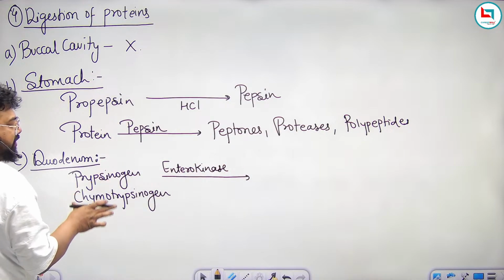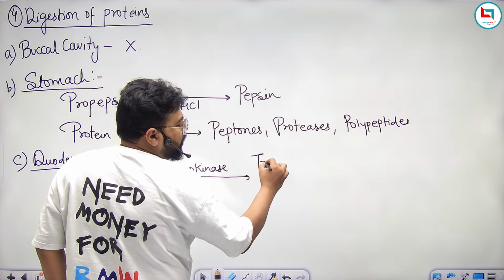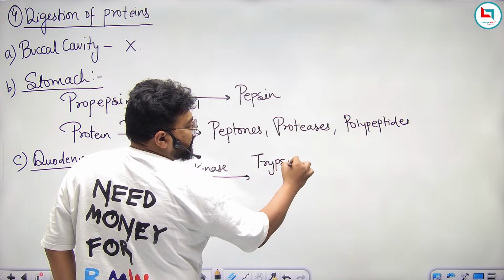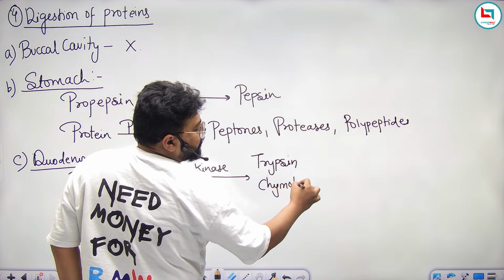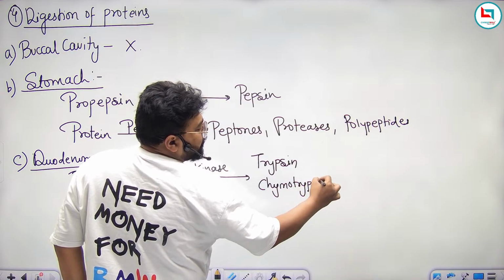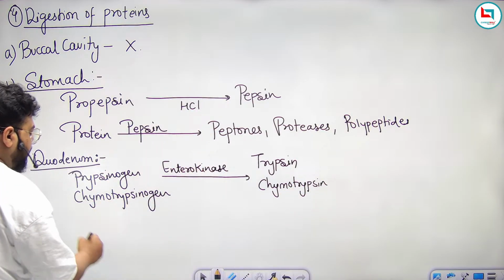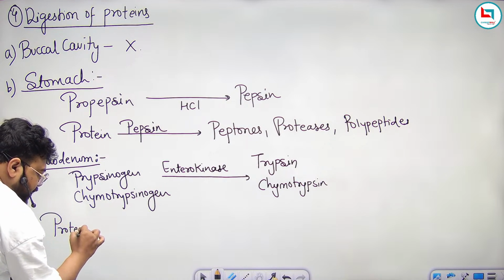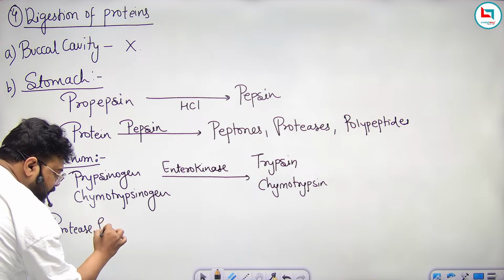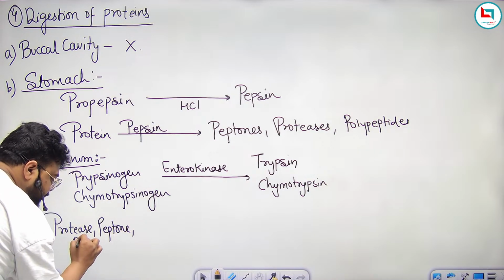Firstly, activate these trypsinogen and chymotrypsinogen into trypsin and chymotrypsin. This is the active form of enzyme. Now, this trypsin and chymotrypsin will work on proteases, peptones, and polypeptides.